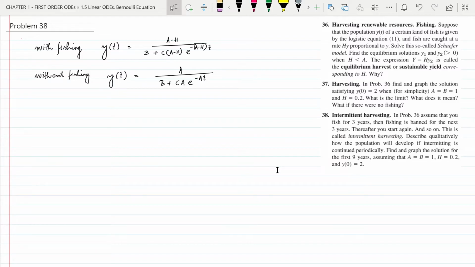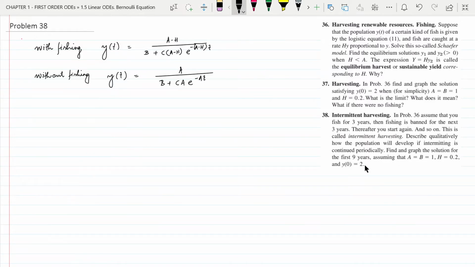In the second period when fishing is not allowed, the population of fish will rise, and in the third period when fishing is allowed, the population will again drop, and this will go on. The question is asking us to find and graph the solution for the first 9 years, assuming that a equal to 1, b equal to 1, h equal to 0.2, and the initial value condition at the beginning of this intermittent harvesting at t equal to 0 is given as 2.